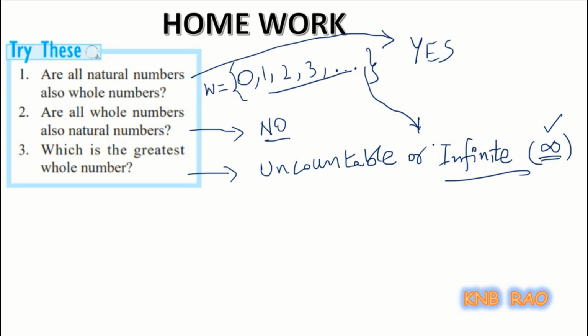These are all examples for uncountable, infinitely many. So this is how we could solve the homework of second one. Now coming to the concept of number line.